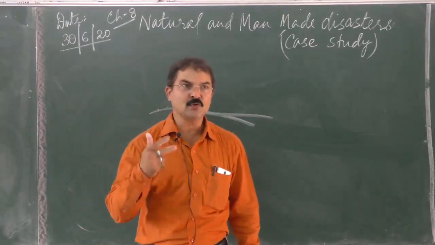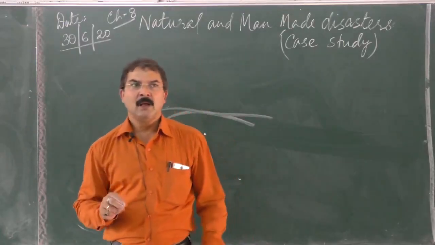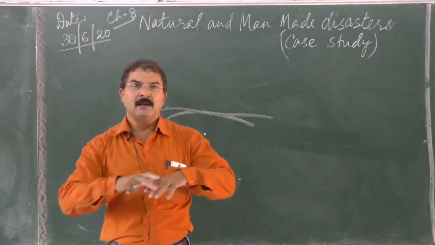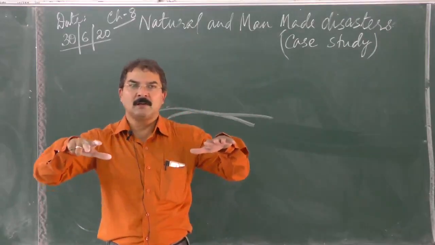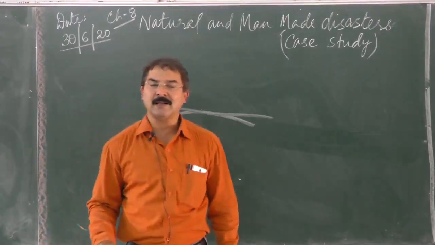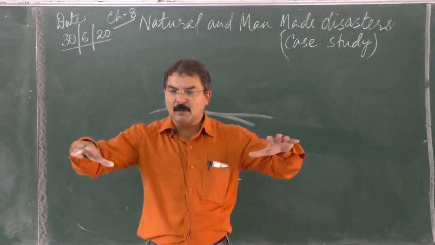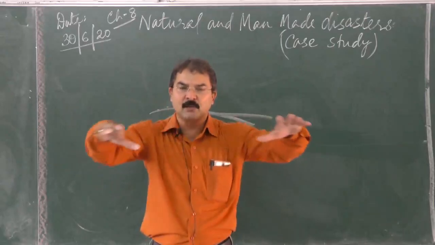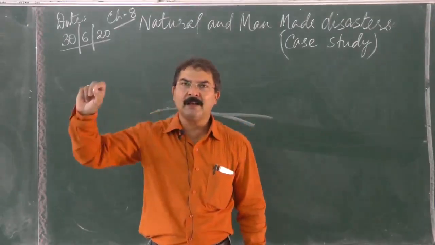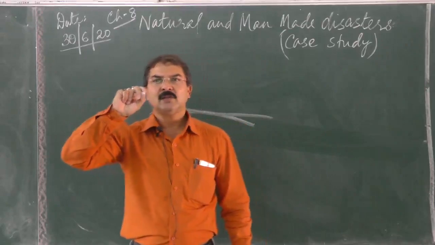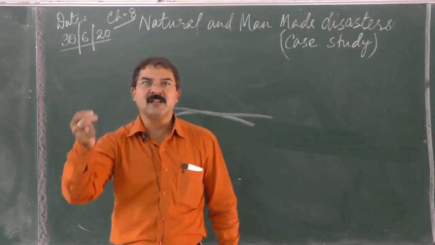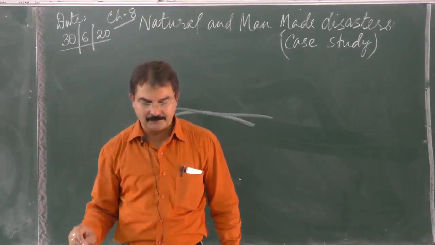So these two terms you should remember. Slick is when a thin layer of oil floats on the surface of the water. And the same slick, when it spreads over a large mass of water, a very thin layer which shines like a rainbow, we call it sheen.